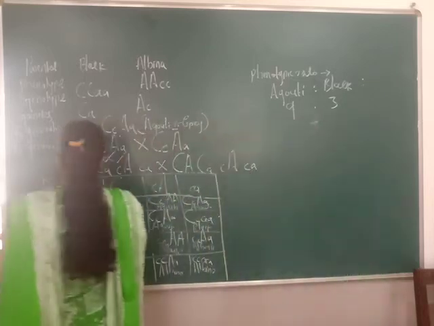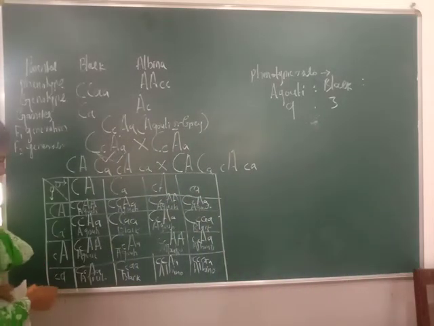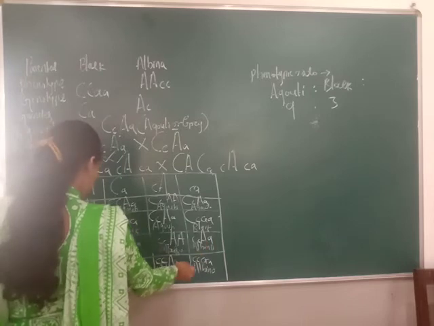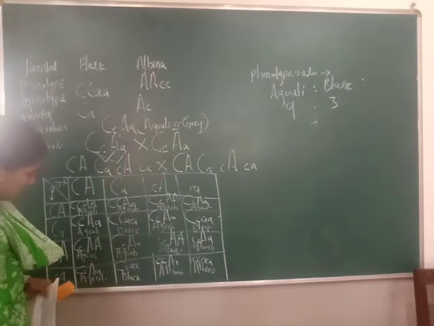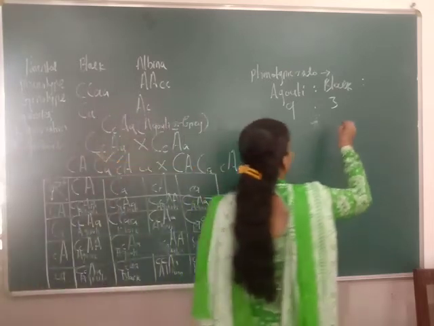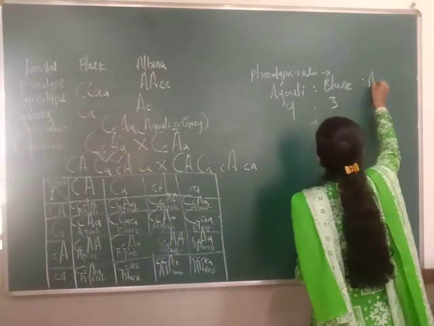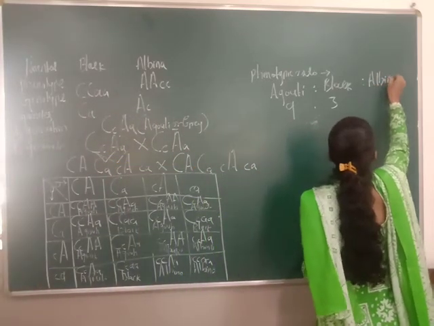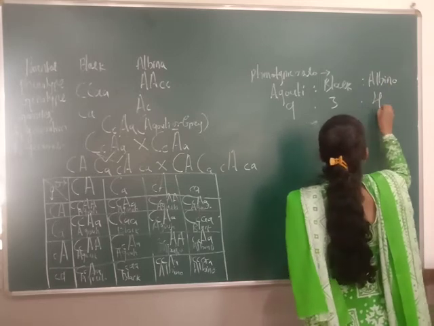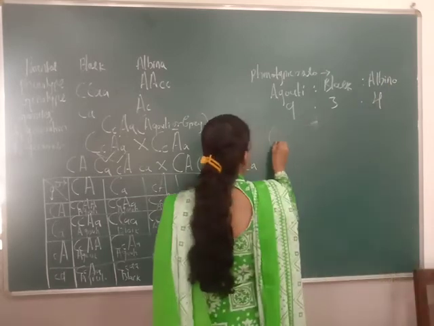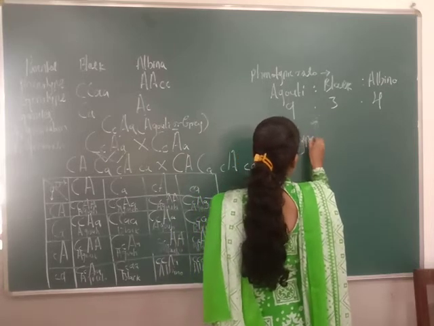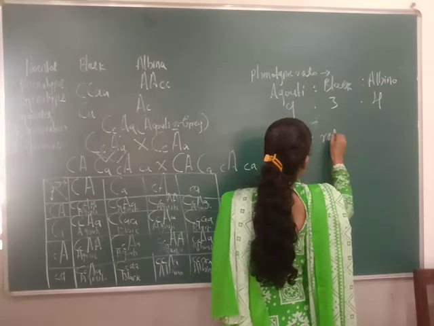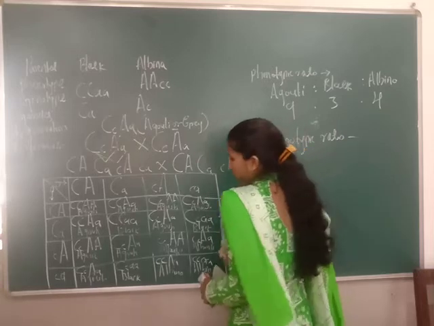Next albino. 1, 2, 3, 4. 4 number albino. Then you write genotypic ratio. Okay.